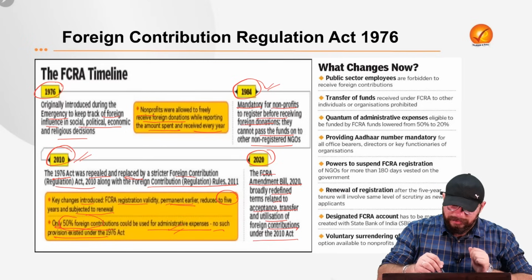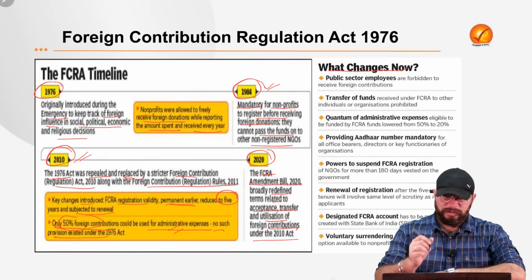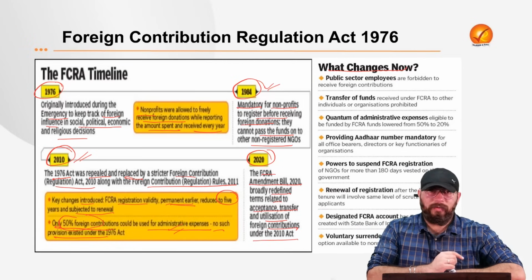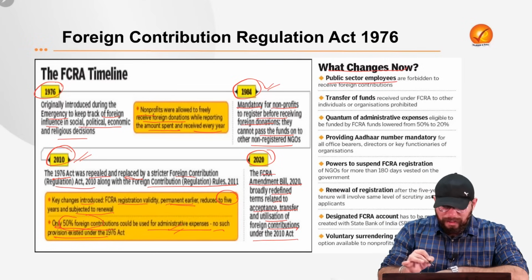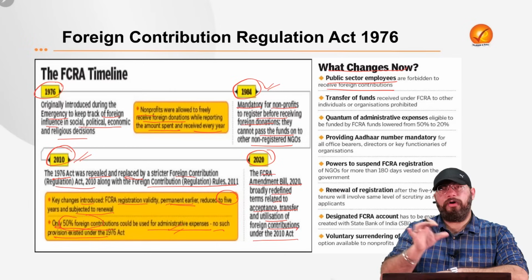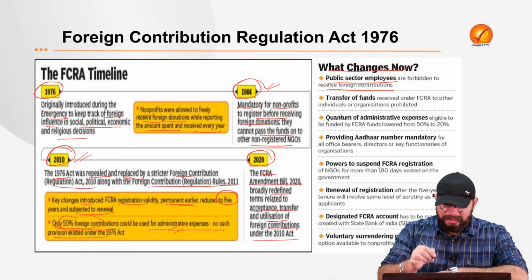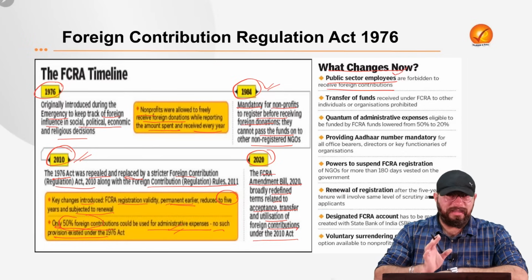Now let us see what changes were introduced under this 2020 amendment of the FCRA. A very major set of changes were introduced. Let us understand them one by one. First change was that public sector employees are now forbidden to receive any foreign contribution. So foreign contribution of any sort cannot be received by people who are working as public sector employees, that is those who are working in the PSUs.